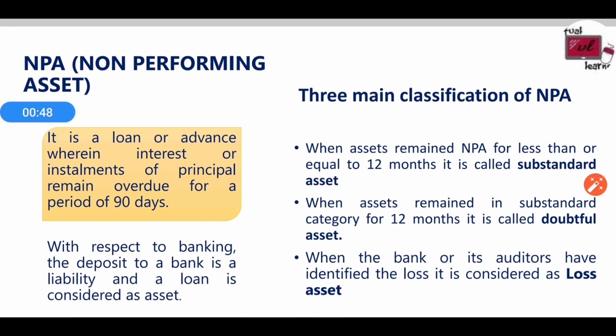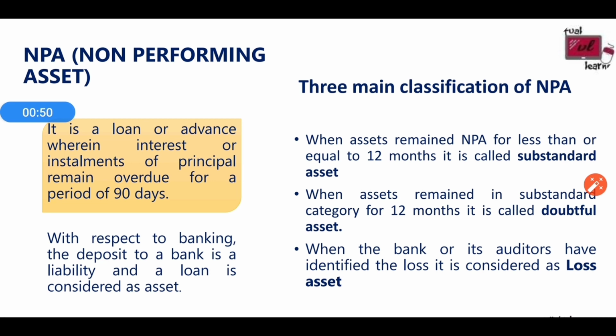Now we will move on to NPA, that is non-performing asset. What is NPA? It is a loan or advance wherein the interest or installments of principal remain overdue for a period of 90 days. That is a loan which is overdue, and on the 91st day it becomes an NPA. That is, a loan is given to a customer and the customer does not repay and it gets overdue, and on that 91st day it is classified as NPA.